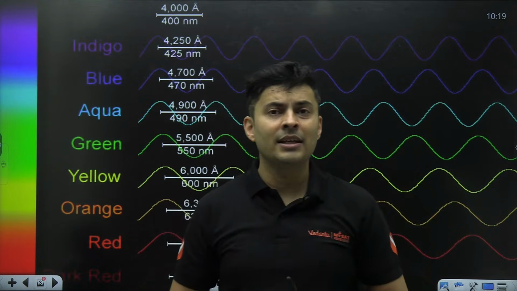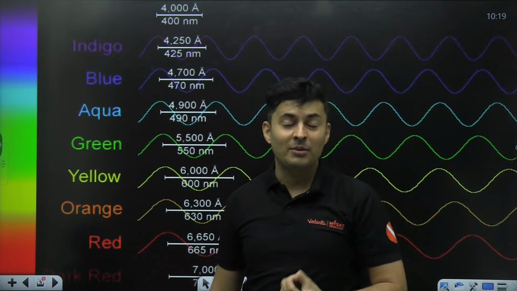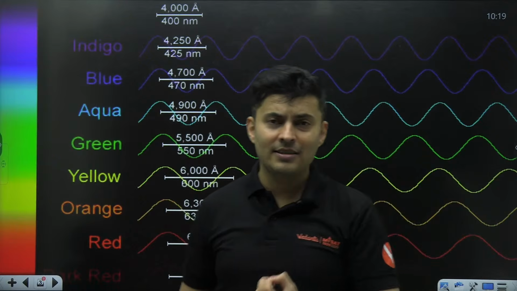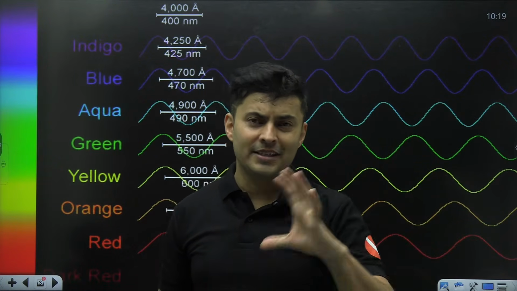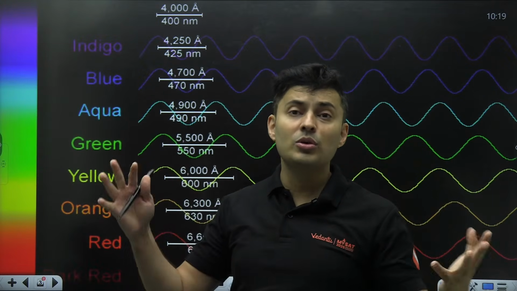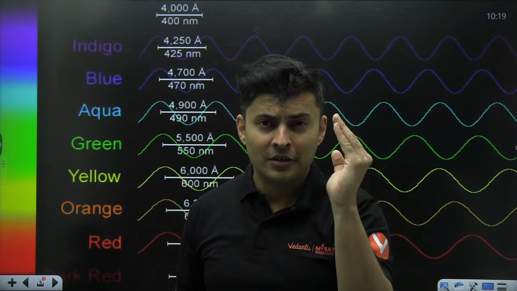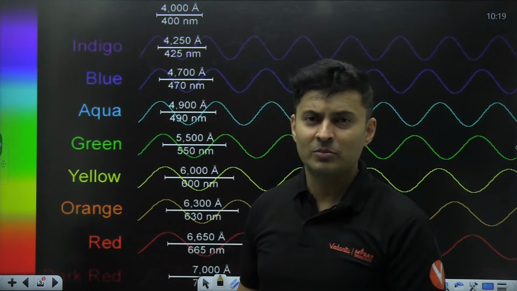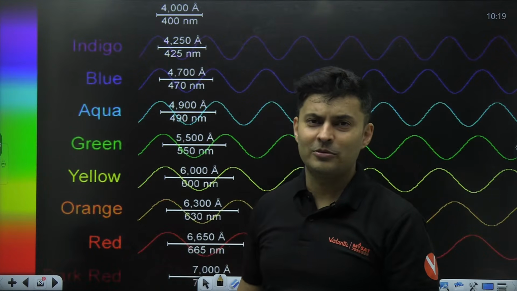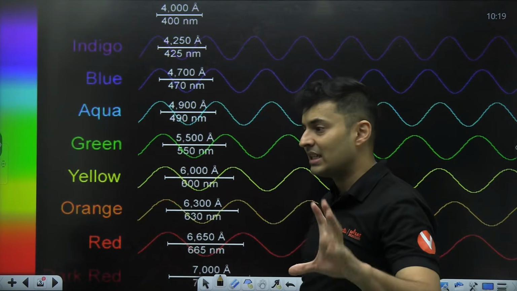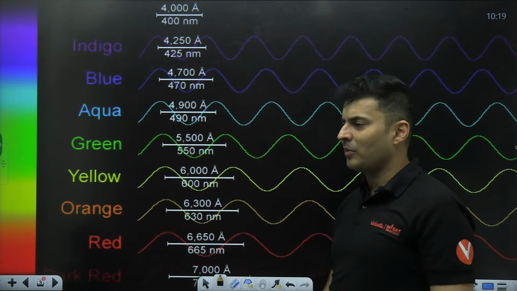This electromagnetic nature of light was given by somebody known as Maxwell, and Maxwell is a great scientist. He has given those famous equations which we are going to study, called Maxwell's equations, which revolutionized everything, right? Specifically in the field of electromagnetism. So you can also call Maxwell the godfather or the father of electromagnetism, because he has given some crazy equations and he proved that light is an electromagnetic wave.